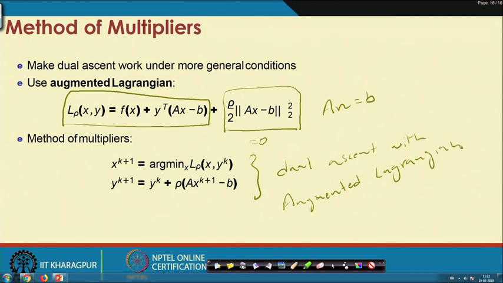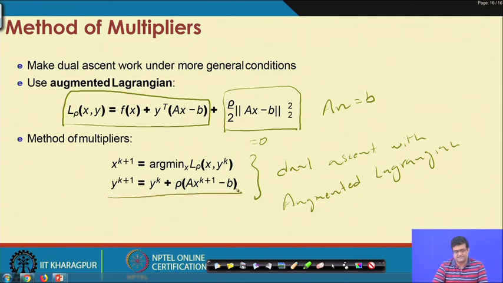Your x update remains of course the same, but the dual update step changes to something like this.